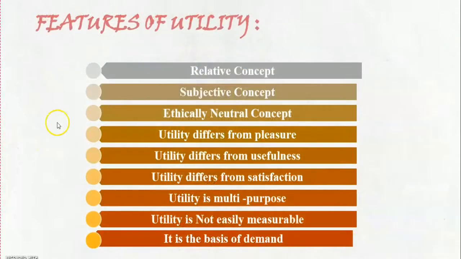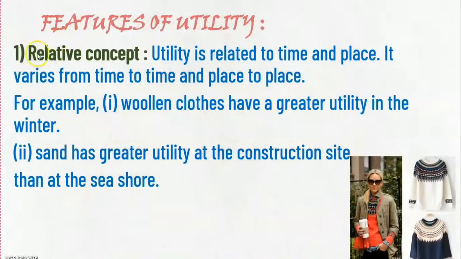Here it says that utility and satisfaction are interrelated but not the same. Now let us see features of utility. It is relative concept, it is subjective concept, ethically neutral concept. Utility differs from pleasure, utility differs from usefulness, utility differs from satisfaction, utility is multi-purpose, utility is not easily measurable, it is a basis of demand. Now let us understand all these features one by one. The first is relative concept.